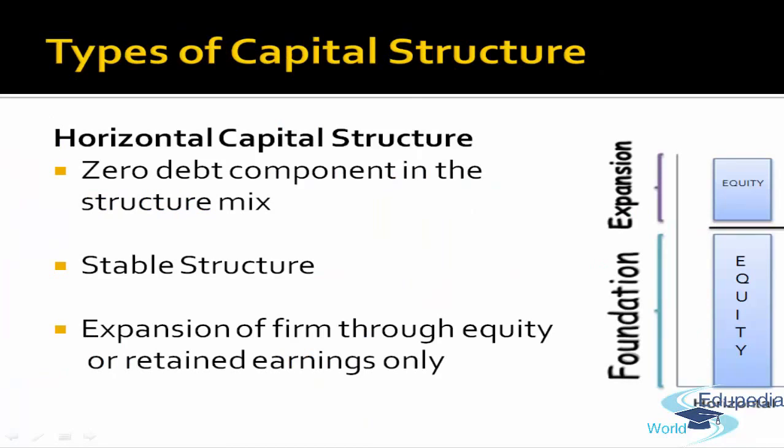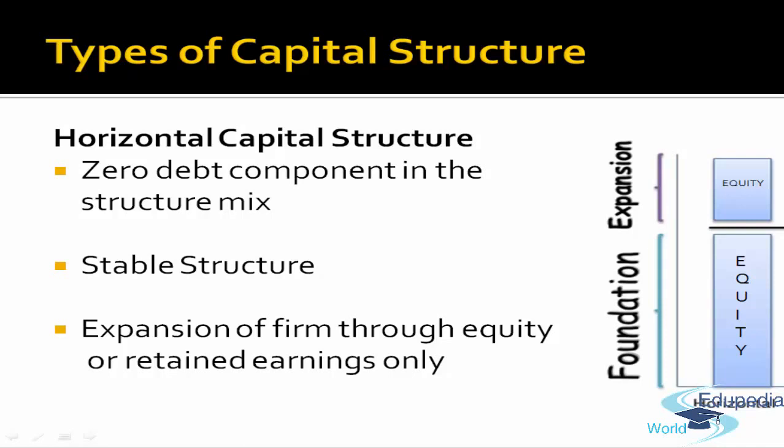First, horizontal capital structure. That means all equity. When the company introduces only equity into the business, and for further expansion, it only prefers to go for equity, the capital structure consists of only one component, that is equity. Such a structure is called a horizontal capital structure. So this is a very stable structure since there is no financial risk in the company. The company is expanding only through retained earnings or equity shares.